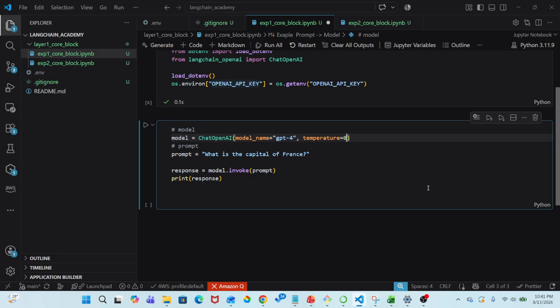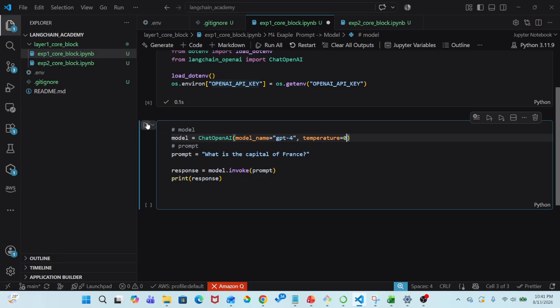For a question like what is the capital of France, we want a factual output, so we can consider it as 0, meaning fact. If we vary the temperature, we are allowing the model to apply some creativity in its response. But for this question we do not want any creativity, we want just the response.